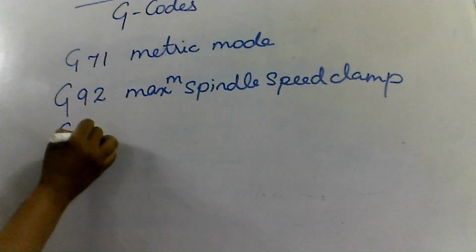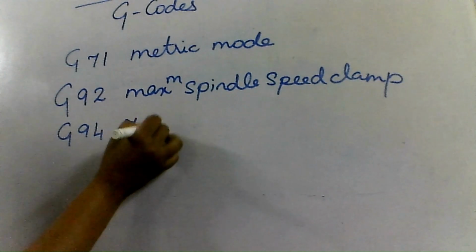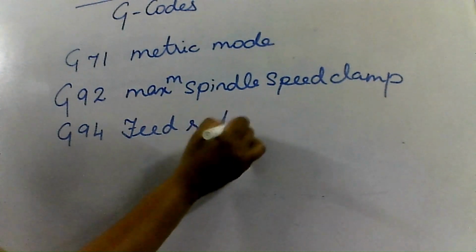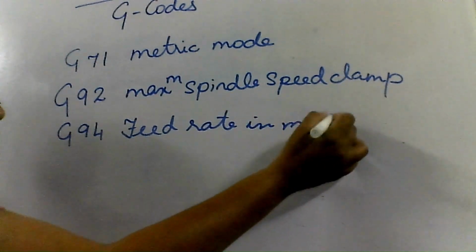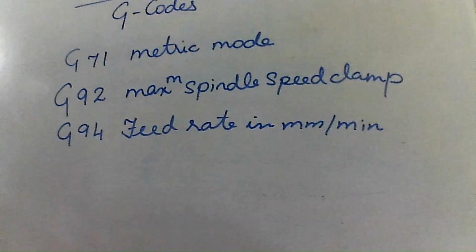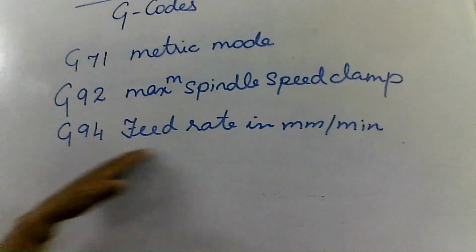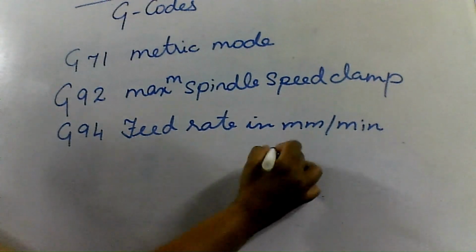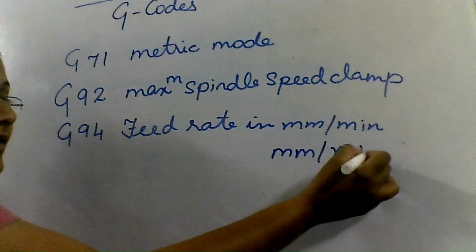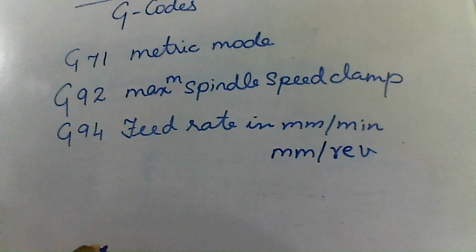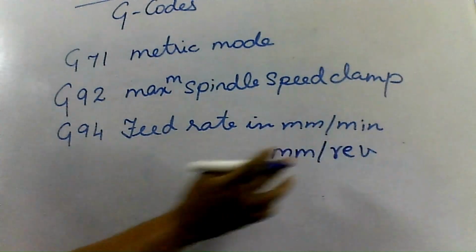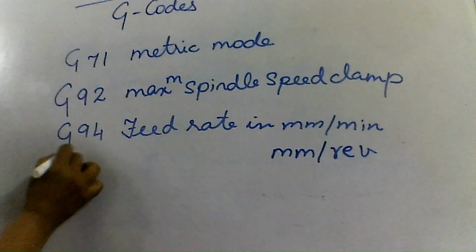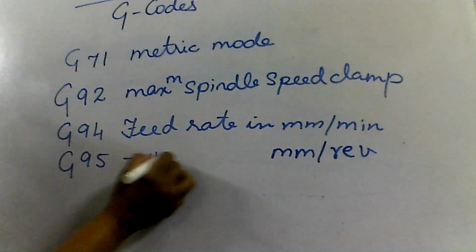Then we have G94, which is used to set the feed rate. So it would be feed rate in mm per minute. Now many a times in the question itself, they give you the feed rate either in mm per minute or in mm per revolution. So be careful, if the feed rate is mentioned in mm per minute, you're going to use the code G94. If it is mentioned in mm per revolution, you're going to use the code G95.